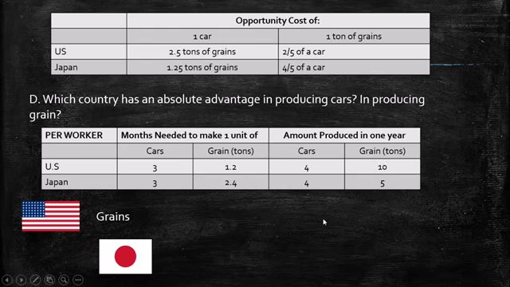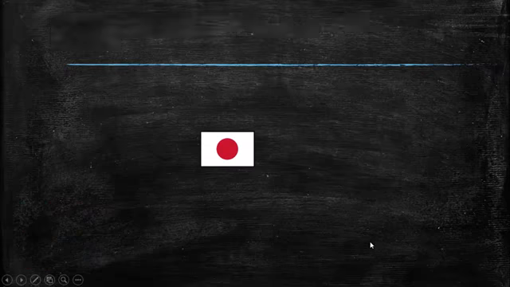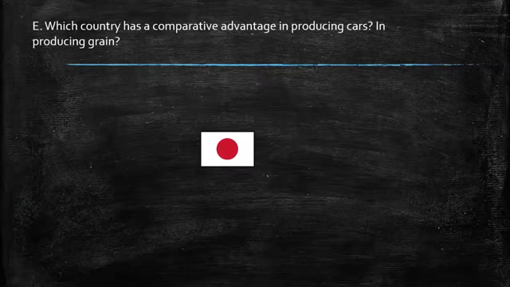for cars? So there is no absolute advantage in cars because both the United States and Japan can produce the same quantity, 4 cars per year. So absolute advantage in grains for the United States. There is a draw between the United States and Japan. So the next case says which country has a comparative advantage in producing cars, in producing grains.